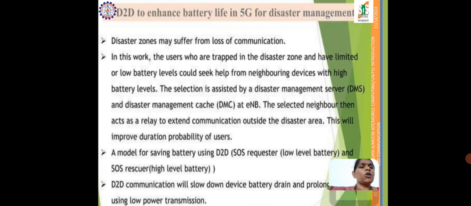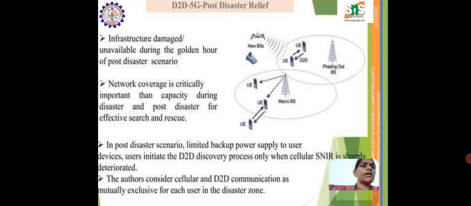So the model of saving battery using D2D and SOC receiver. Next is D2D communication, which slows down the device battery drain and prolongs battery life by using low power transmission. So this is an example of D2D 5G post disaster relief.